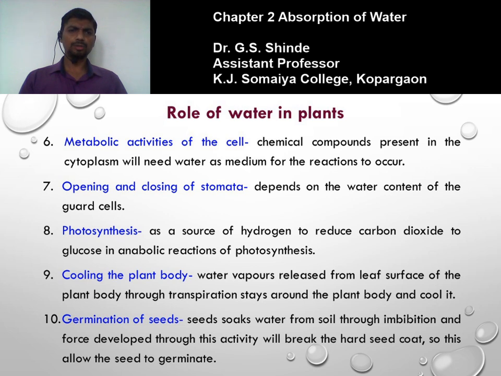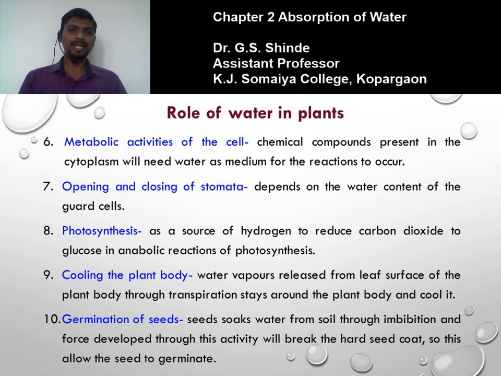Next is photosynthesis. Photosynthesis is an important process by which the whole plant kingdom can synthesize their own food material. In the process of photosynthesis, water directly participates as a raw material for the synthesis of carbohydrates, for example glucose. Water also serves as a source of hydrogen to reduce carbon dioxide to glucose in anabolic reactions of photosynthesis. So water plays an important role in the process of photosynthesis.